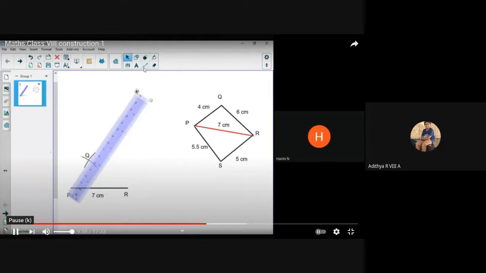Once you keep it like this, then you have to draw the line. So I will select the line segment tool and draw the line from P to Q. Similarly, now you have to turn your scale around. Now you can turn your scale around.